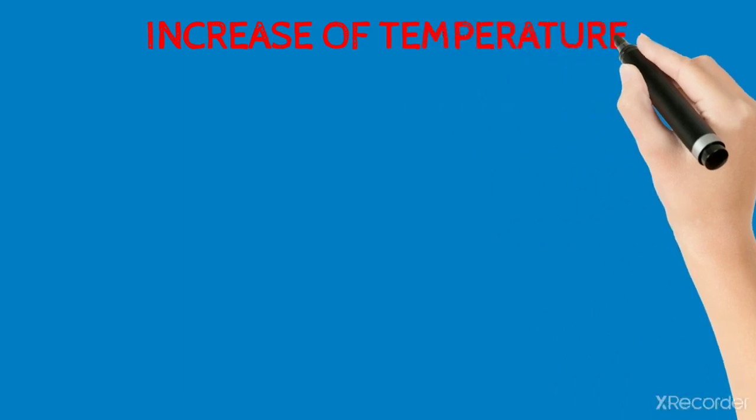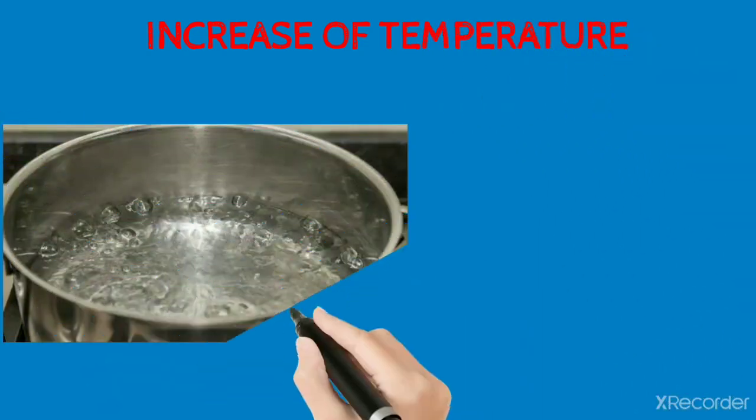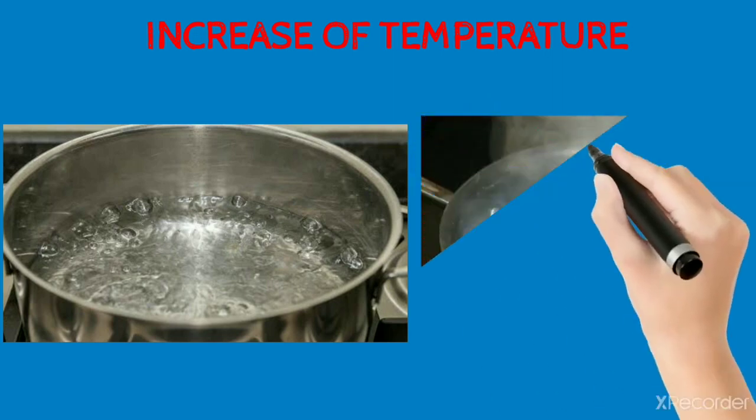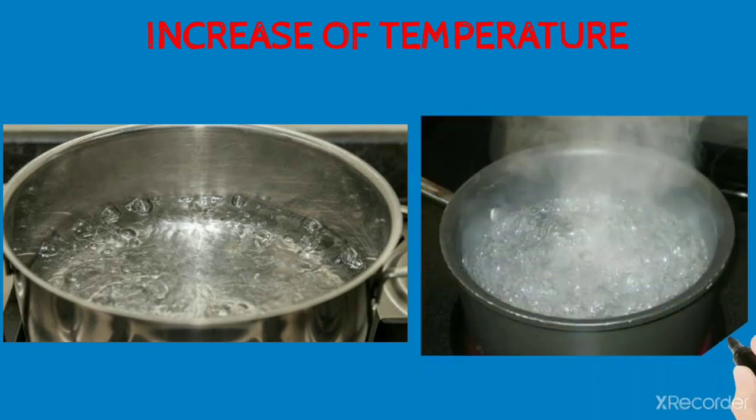Let's learn about increasing of temperature. As you can see in the first figure, the temperature is low, that's why the evaporation is also low. As usual, in the second figure the temperature is very high, that's why the evaporation is very high. We observed that with increasing temperature the evaporation also increases. So we conclude the rate of evaporation is also based on temperature.